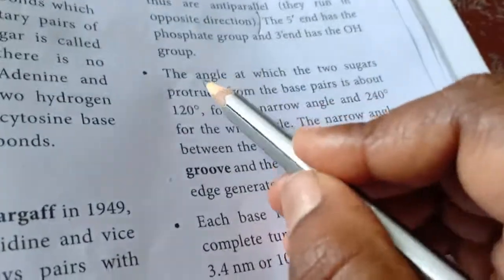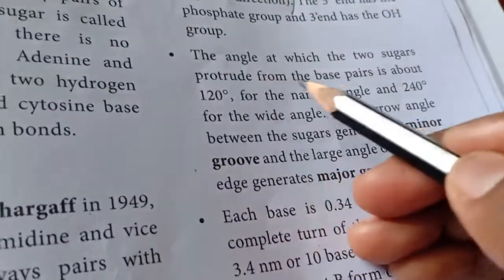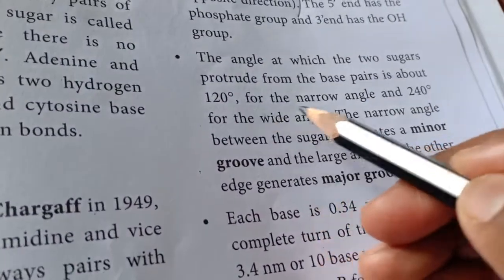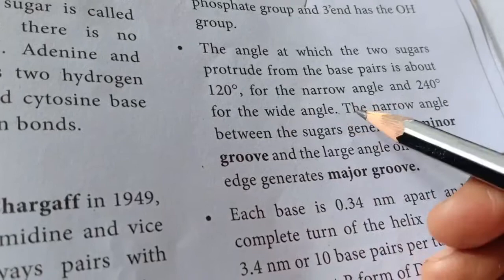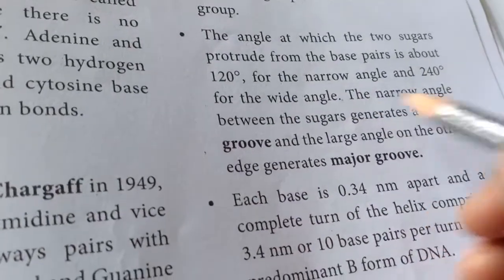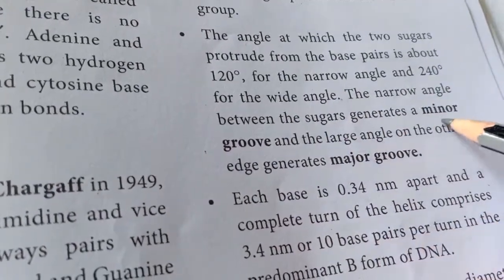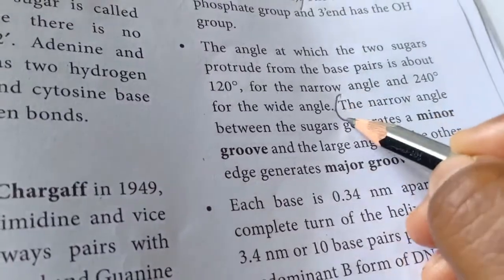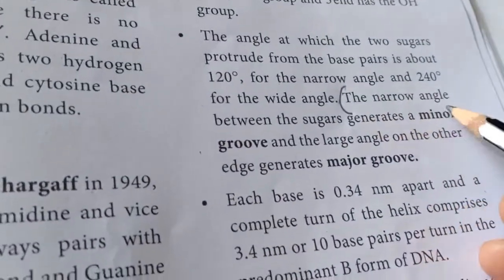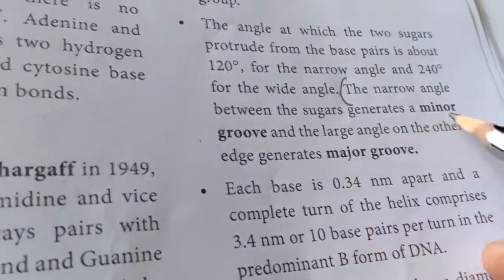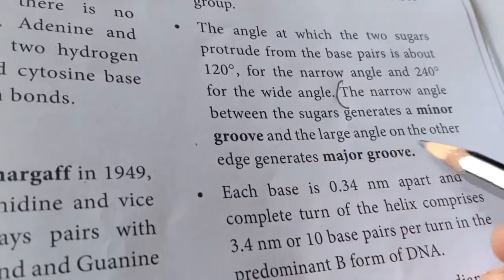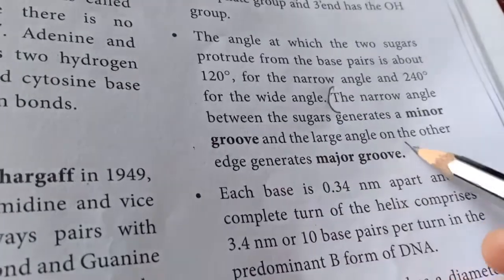Second point, the angle at which the two sugars project from the base pair is about 120 degrees for the narrow angle and 220 degrees for the wide angle. The narrow angle between the sugars generates a minor groove, and the large angle on the other edge generates the major groove. So this will be your second point.